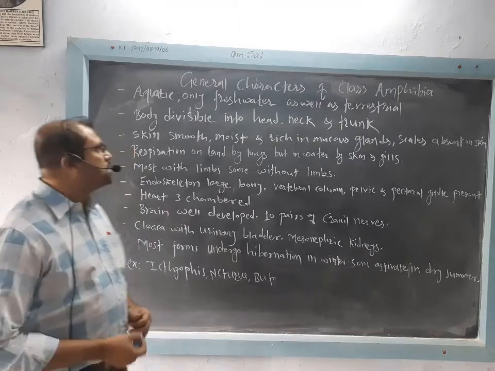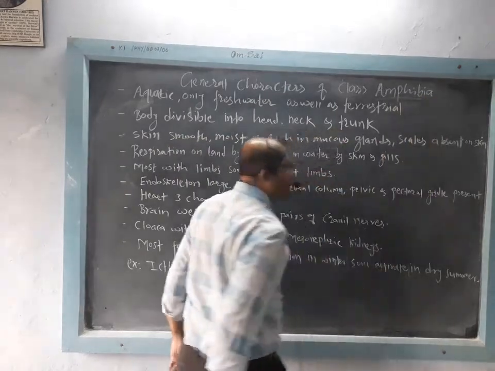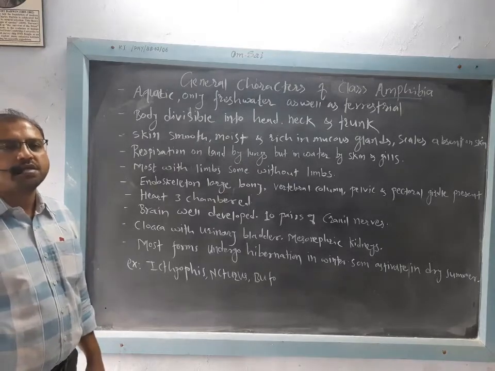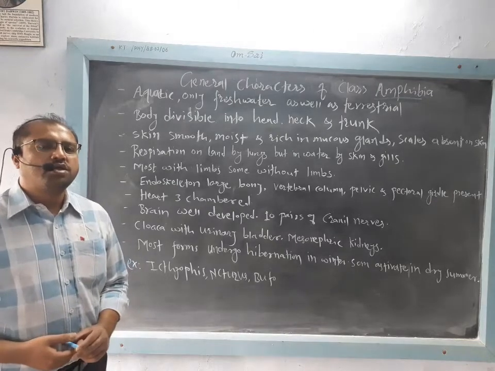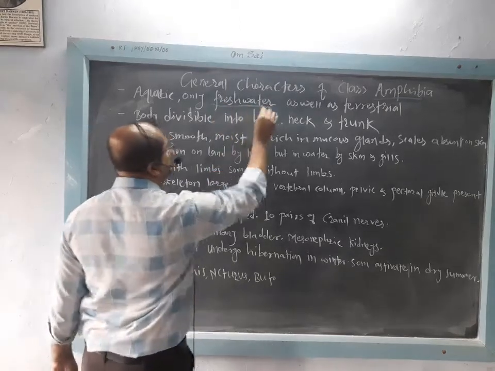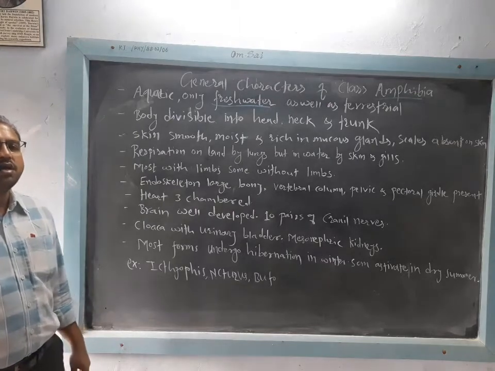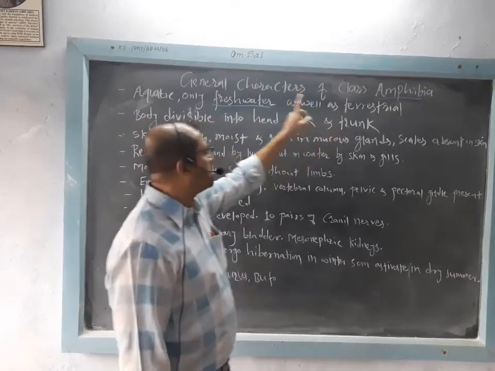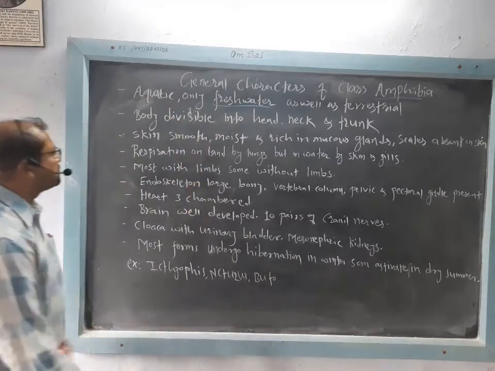So let's start the general characters of Amphibia. Amphi means the individuals which are living in different kinds of habitats. It lives in water as well as on the land. Though it lives in the water, that is aquatic habitat, it is chiefly restricted to fresh water. It is only found in fresh water as well as on the land, not in marine water. Remember this thing. So this is fresh water as well as terrestrial. In aquatic, it lives only in fresh water.